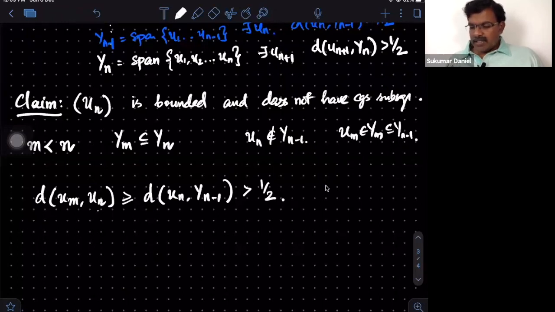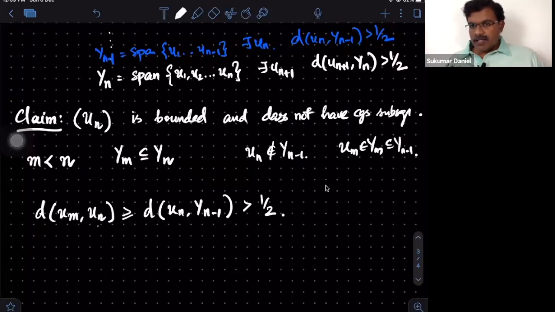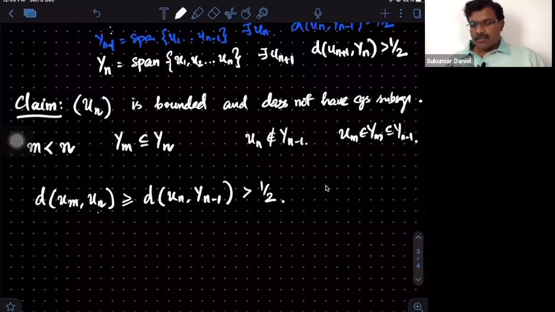But where are these elements coming from? They are coming from the unit ball, in fact, more precisely from the unit sphere itself. So we got a bounded sequence which is not converging, and hence the unit ball is not compact. In fact, this also shows that even the unit sphere is not compact.